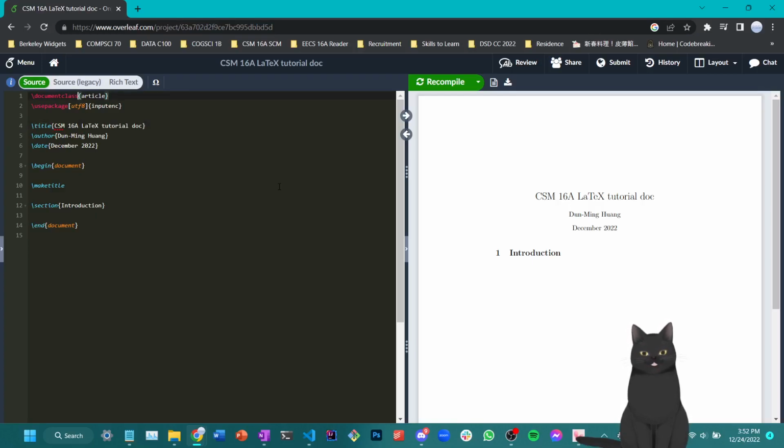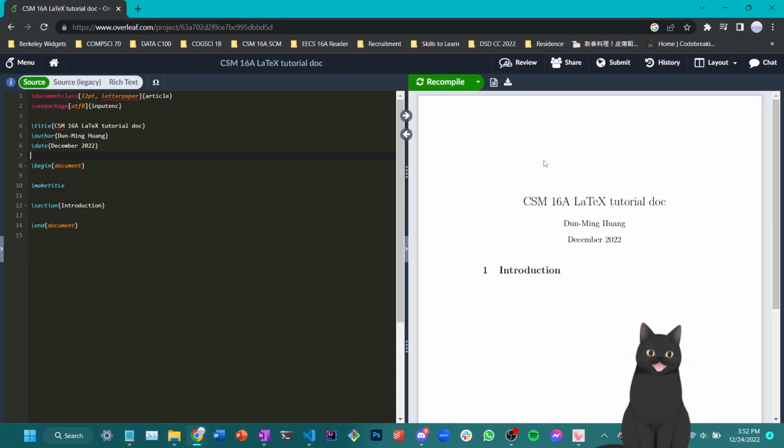Some commands themselves take on additional parameters using brackets. For example, if I would like to limit the font of my document, I can type 12pt here, which is now in the right input. And I can also type a paper size to limit the size of my document. So let's see how the difference fares between a 12-point letter paper and this original document. As you can see, the general size of the document increases, and the paper margin, while invisible, does decrease a little bit here.